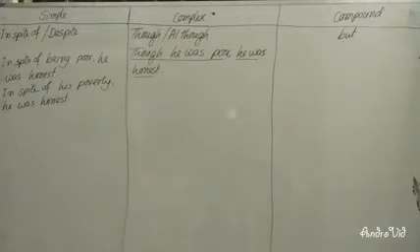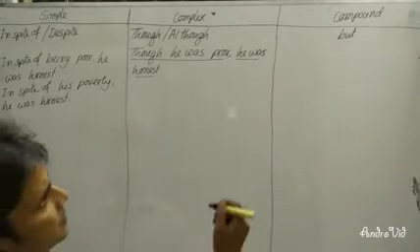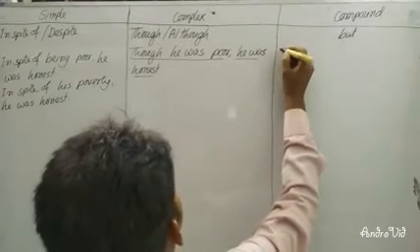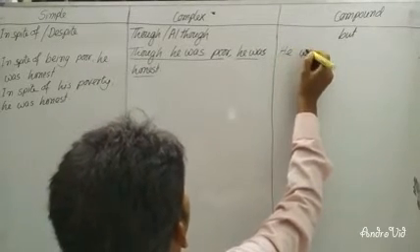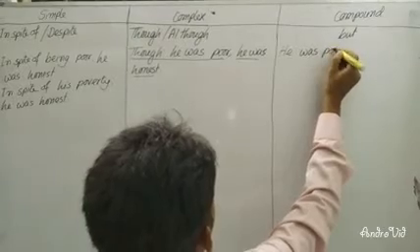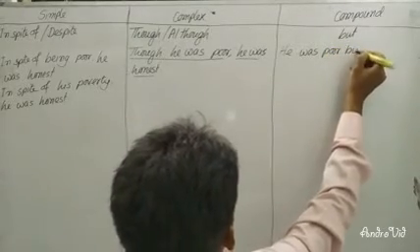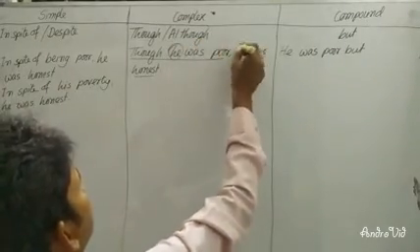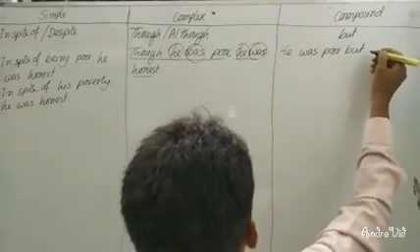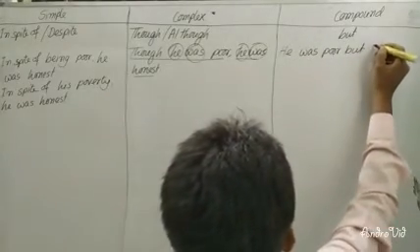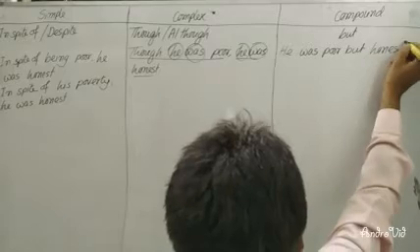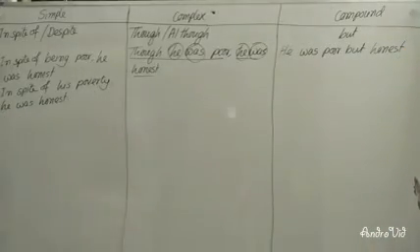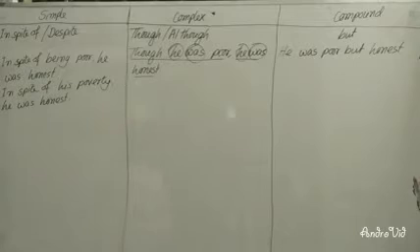And at the time of changing into compound, you can write, he was poor, but as the subject and verb are the same, you can omit them. He was poor but honest. Dear learners, I hope it is clear to you.